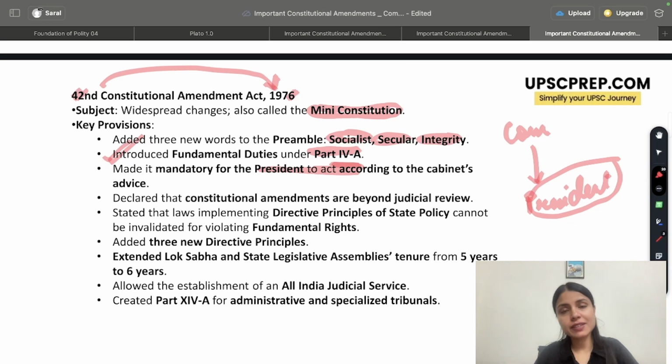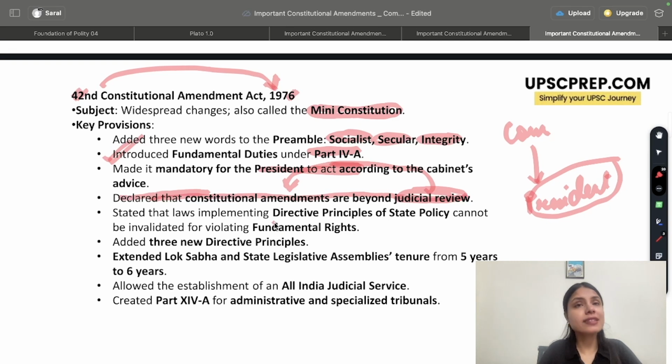So whatever advice has been given to the president, he must act in accordance with that advice only. Also, my dear students, a very important and rather controversial thing happened. It was declared that constitutional amendments are beyond judicial review. Meaning, if the government brings about any constitutional amendment, it cannot be under judicial scrutiny. So if there is no judicial review, you cannot check whether that constitutional amendment violates the provisions of the constitution or not.